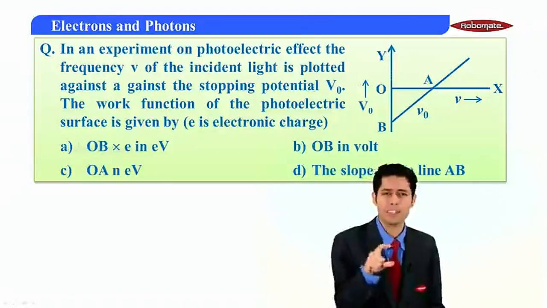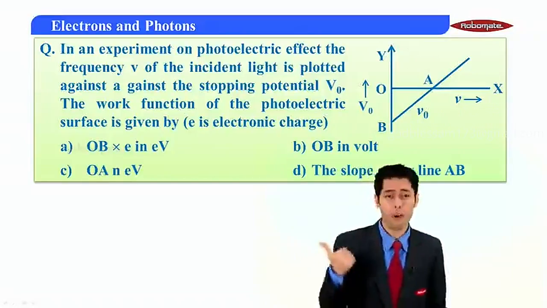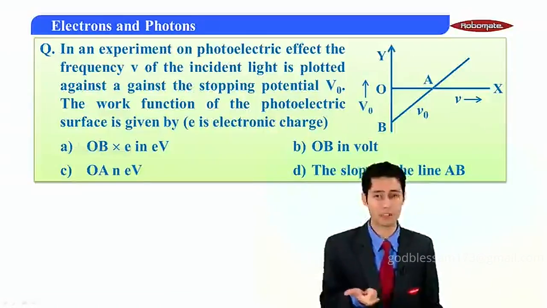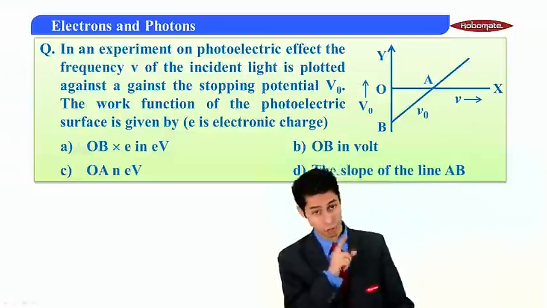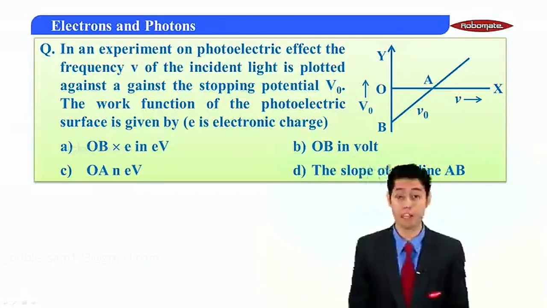But can I say OB is the potential only? So that won't make sense. OA in electron volt, again OA will be the frequency, so that also does not make sense. The next option is the slope of line AB. Now that part also you need to check. So in short, all these parameters you need to check.